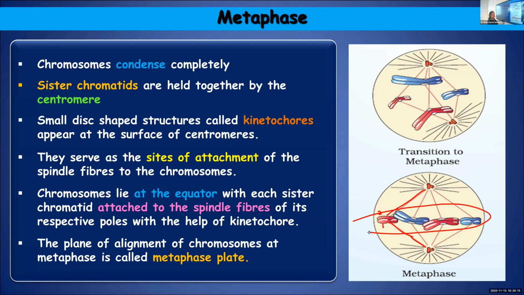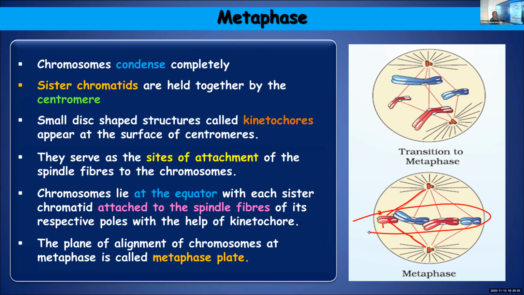And each chromosome in the metaphase stage consists of two sister chromatids which are held together at the region of centromere. The chromosomes have small disc-shaped structures known as kinetochores on the surface of centromeres. And what is the role of kinetochores? They serve as sites of attachment of spindle fibers. It is to the kinetochores of the chromosomes that the spindle fibers will come and get attached.